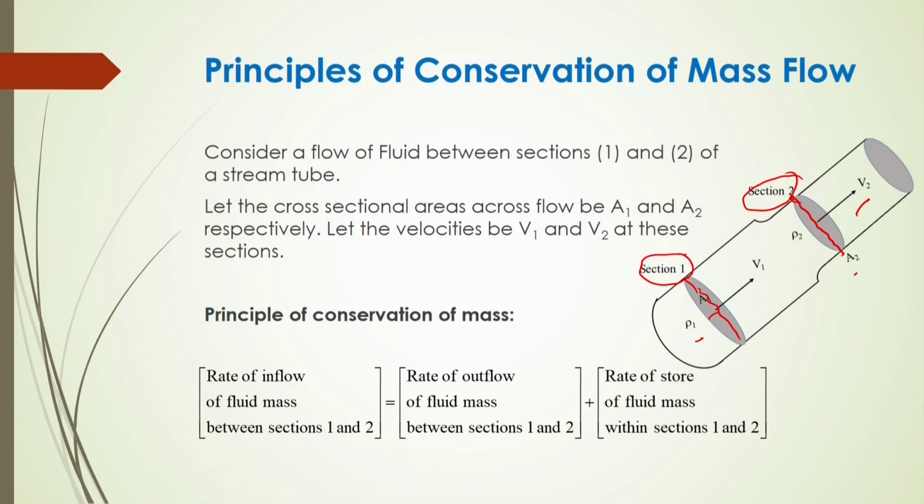Then the conservation of mass flow can be represented as follows: the rate of inflow of fluid mass between sections 1 and 2, the rate of outflow of fluid mass between sections 1 and 2, and the rate of storage of fluid mass within sections 1 and 2.